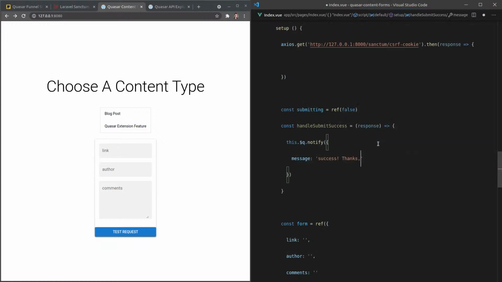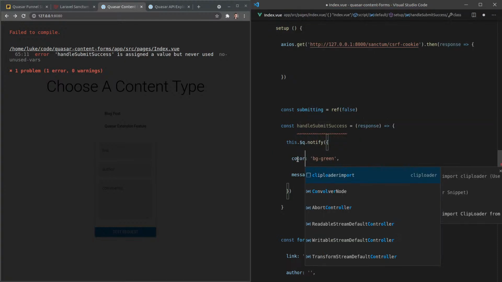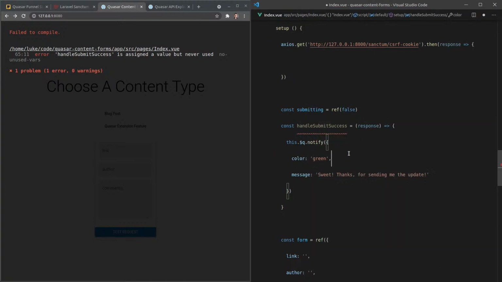I don't know. Thanks for sending me the update. Oh, and let's change that to sweet. Thanks for sending me the update. And let's change the, can I change the color here? I think I can say class is equal to background dash green, or maybe you say color is equal to green. I think that might be how you actually do it.